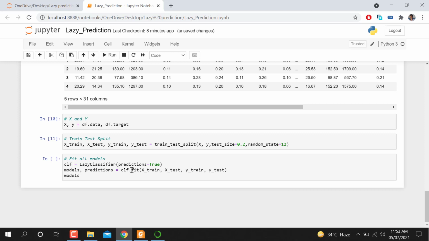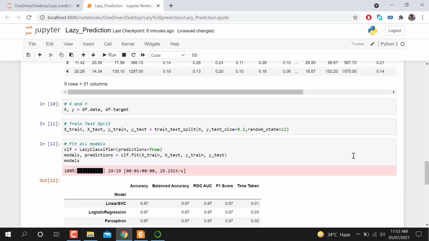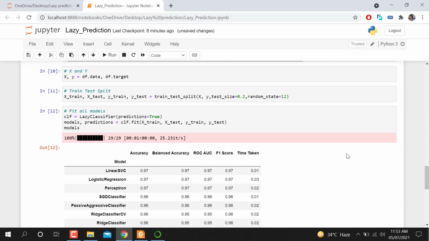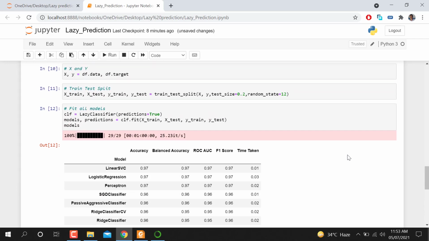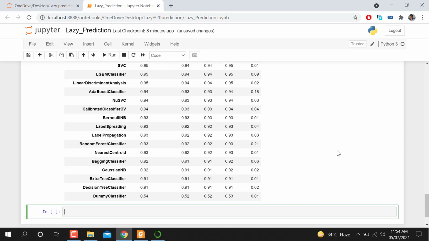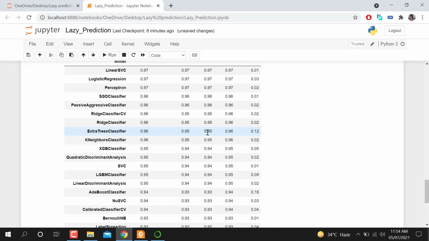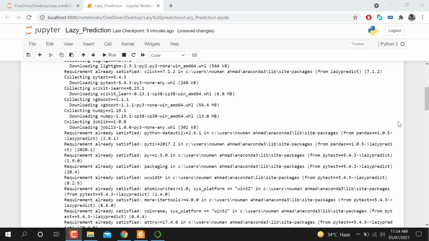Model and prediction: CLF dot fit, we are going to fit over x train, x test, sorry, y train and y test. So when I run this one, hopefully, yeah, that's looking awesome. You can see it's predicting a number of classifiers. Here you can see the output of the algorithm. This is basically for classification.